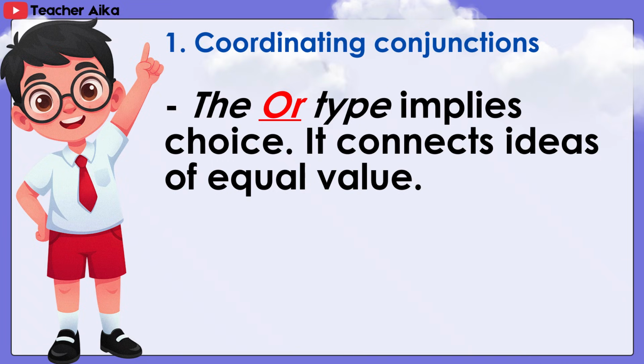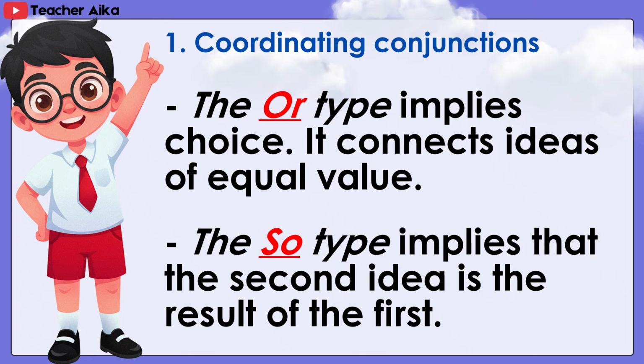The or type implies choice. It connects ideas of equal value. The so type implies that the second idea is the result of the first.